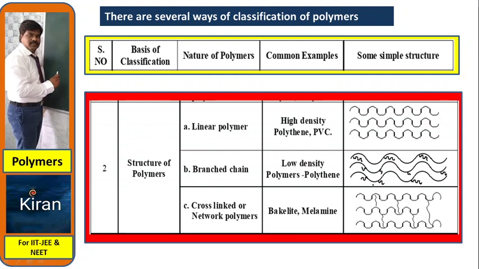Third one, cross-linked polymers. One polymer is interlinked with another polymer, touching another polymer: cross-linking. So based upon structures, we have three types of polymers: linear polymer, branched chain polymer, and cross-linked or network polymer. We have examples for each one. For linear, high density polyethylene and PVC; for branched chain, low density polyethylene; and for cross-linked or network polymer, the examples are bakelite and melamine.